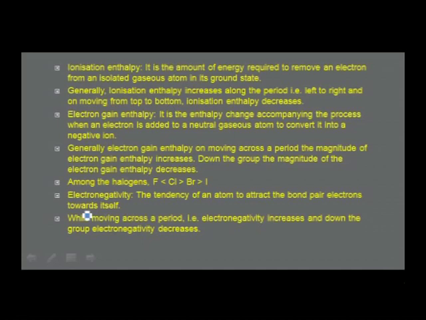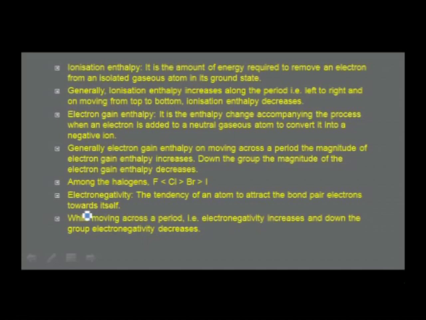It is found that the electron gain enthalpy of fluorine is less than that of chlorine, which is greater than that of bromine, and greater than that of iodine. Let me repeat, the electron gain enthalpies for halogens: fluorine less than chlorine, greater than bromine, and greater than iodine.